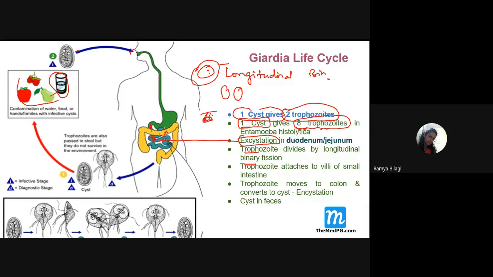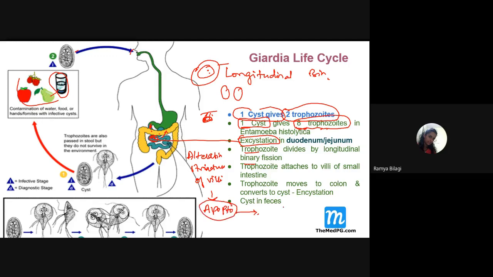Then what will this organism cause? It will cause alteration in the structure of the villi. When this alteration takes place, it will lead to apoptosis of the cells containing the villi.